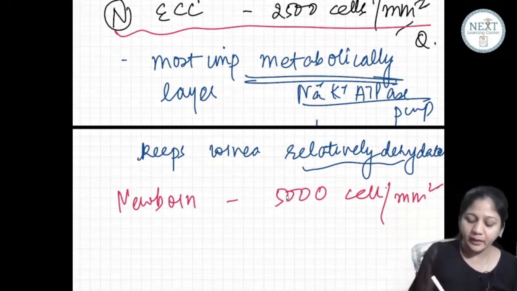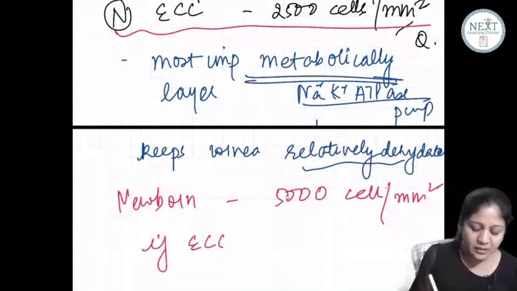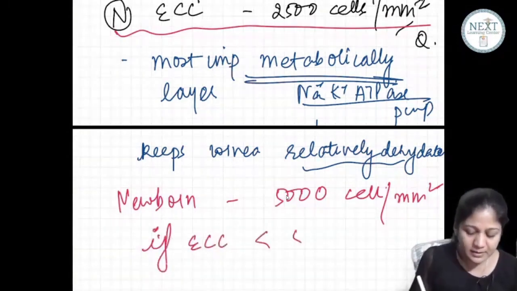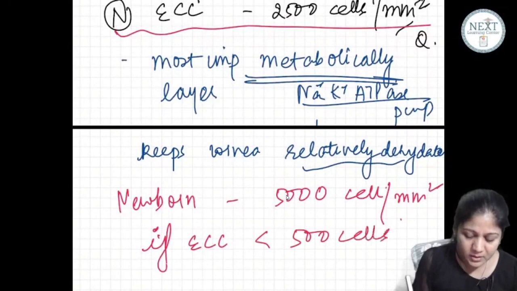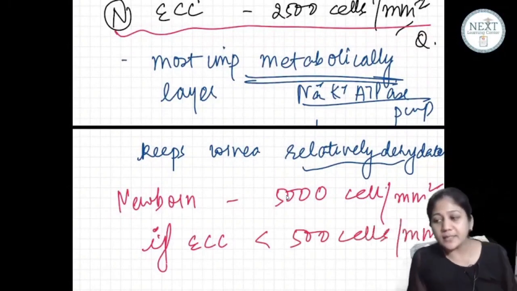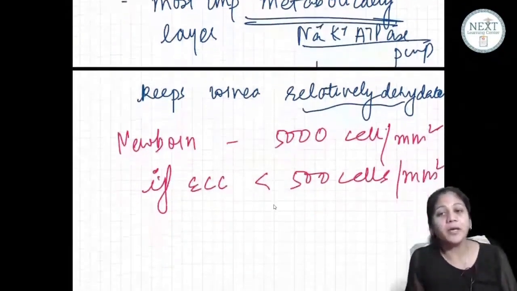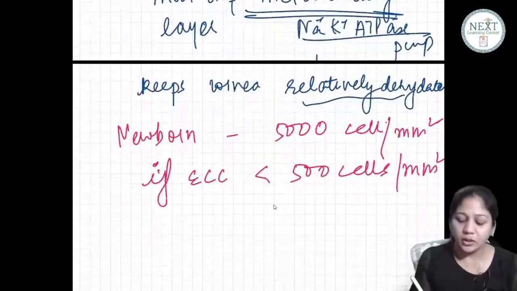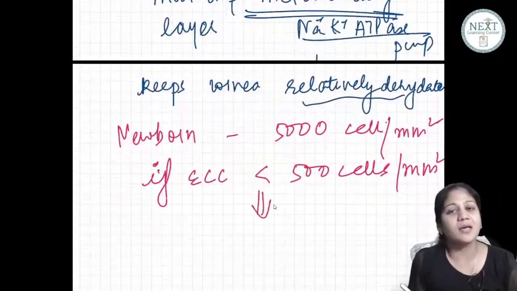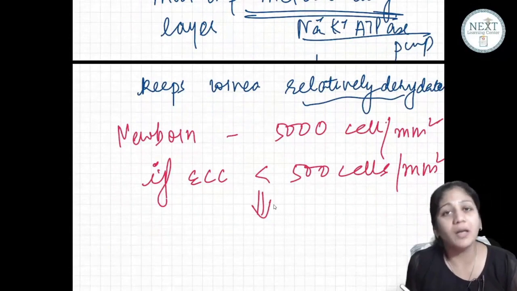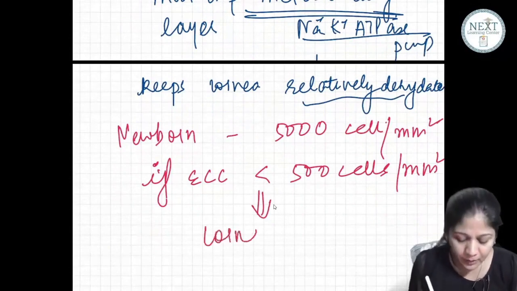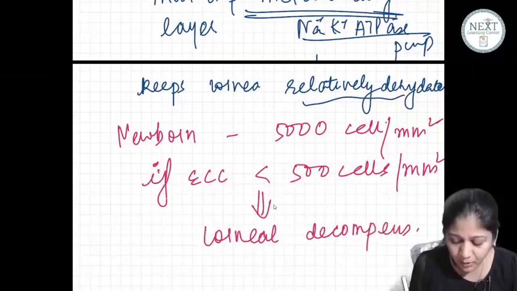Now it is said that if the ECC, the cell count, is less than 500 cells, guys, what will happen? The cornea will lose its transparency for life. It will become a decompensated cornea. Obviously there will be blindness.